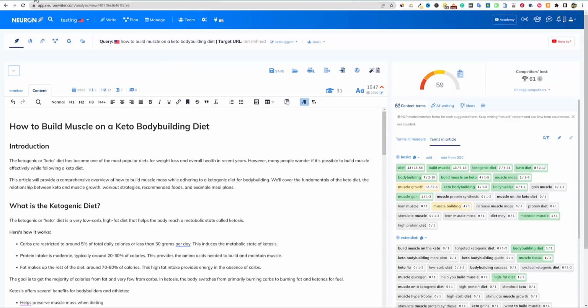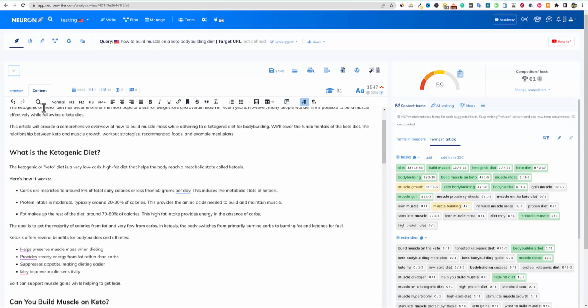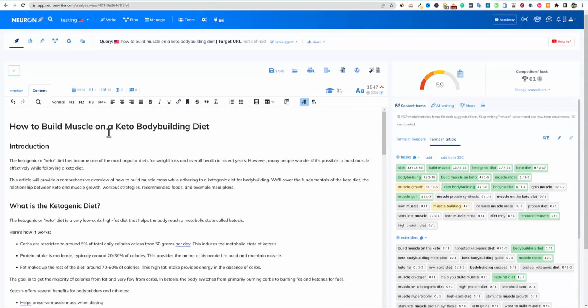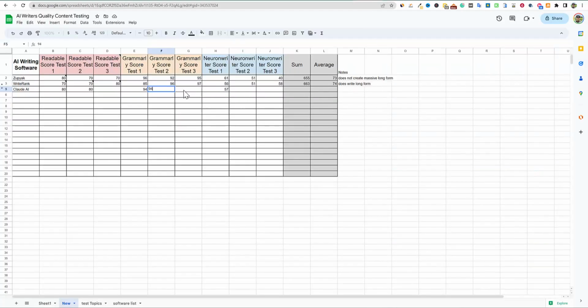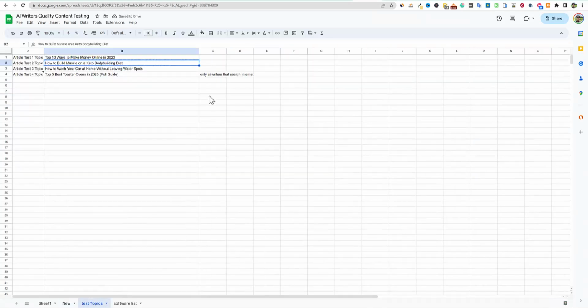All right, just wanted to show the Neuron Writer score for how to build muscle on a ketogenic diet, or a keto bodybuilding diet. 59, pushing a 59 right there, right out of the box without doing anything else, is pretty darn nice. So getting some good scores. I'm going to go and do the final test right over here, how to wash a car at home.